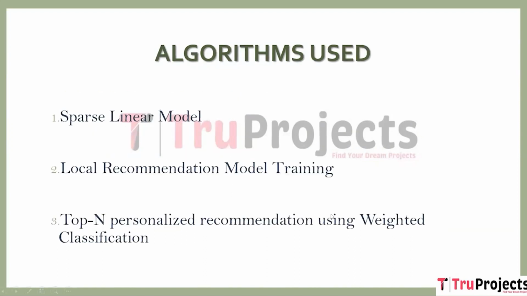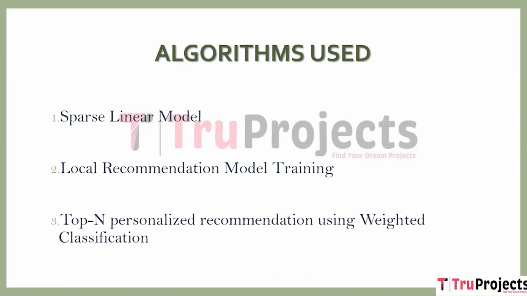These are the algorithms used in the project. First one is sparse linear model. It is a feature extraction and building the basic recommendation model. The sparse linear model is used to extract required features such as user ID, movie ID, and ratings from the dataset to build a classic recommendation model. This module is responsible for processing the dataset and creating the feature matrix that will be used for the further computations.